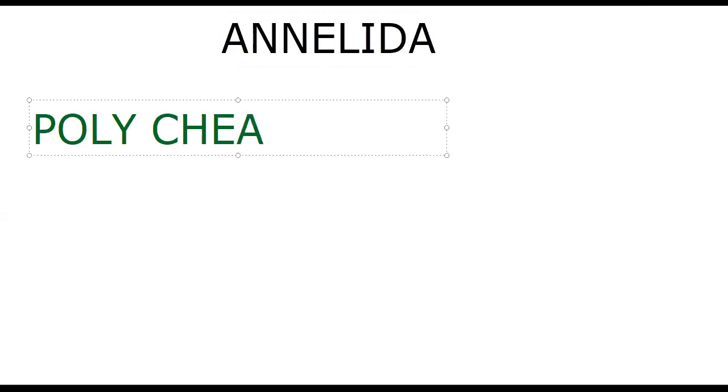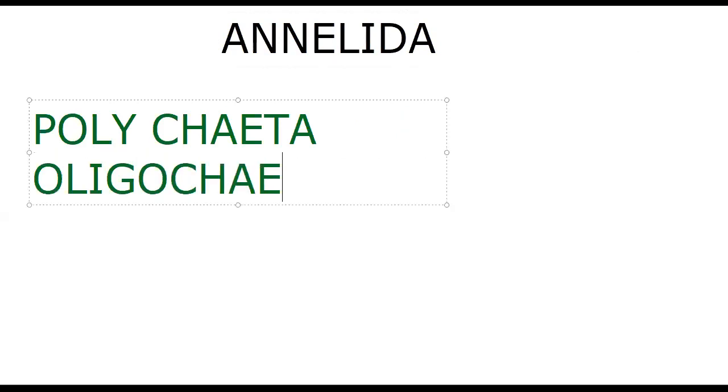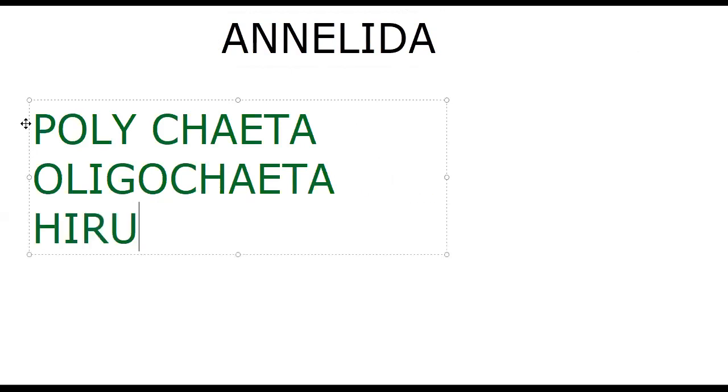Let us see the three classes here: Polychaeta, Oligochaeta, and Hirudinea. So there are three classes: Polychaeta, Oligochaeta, and Hirudinea.